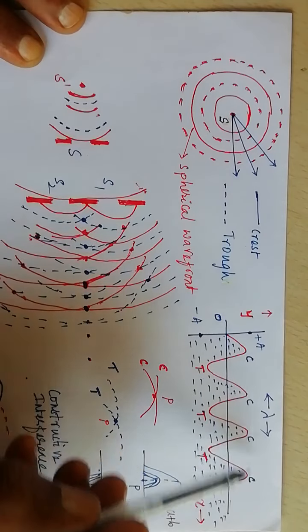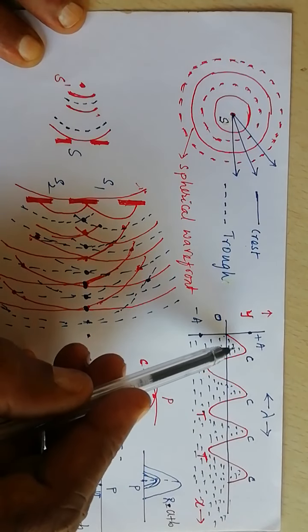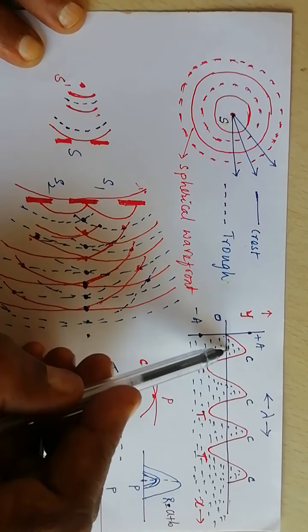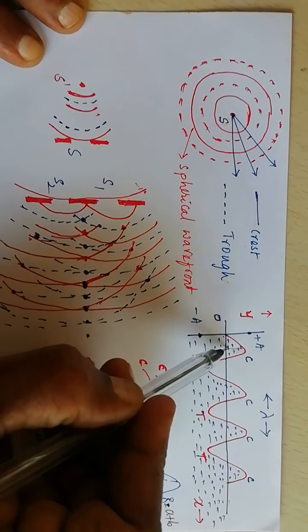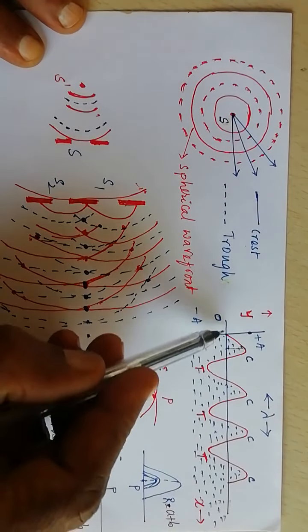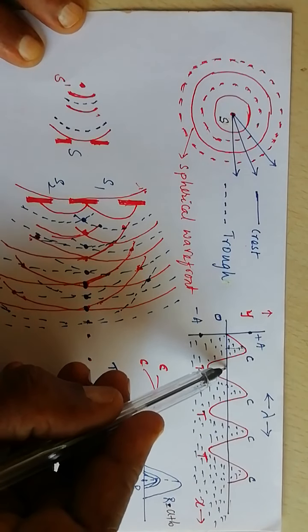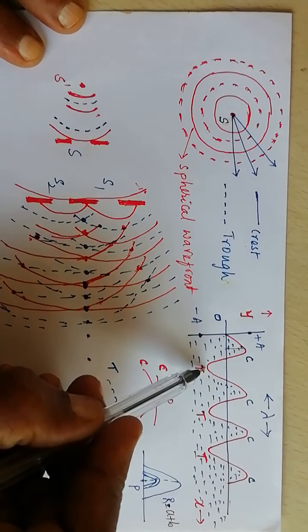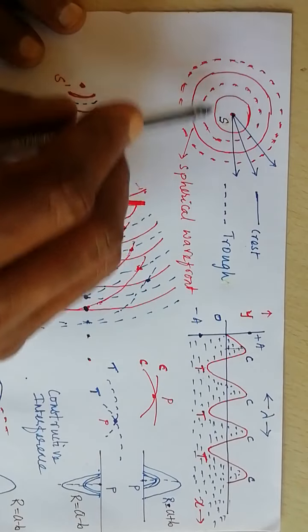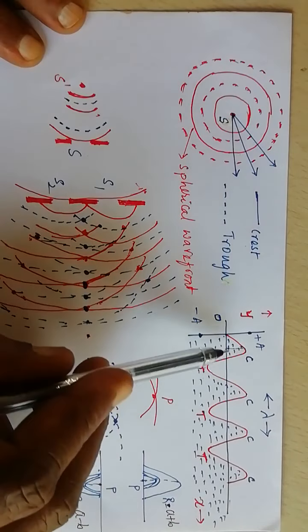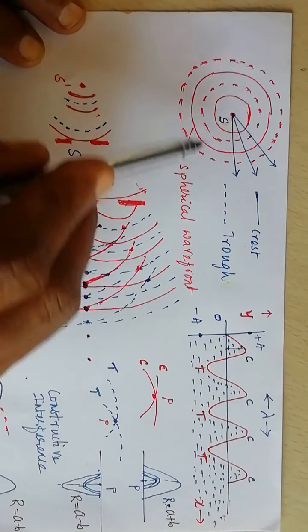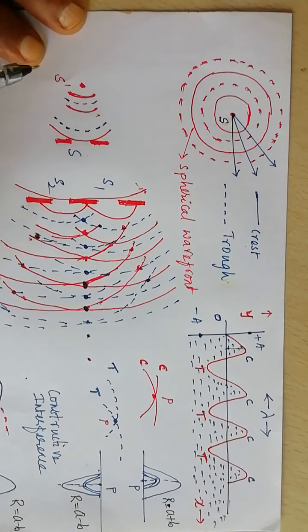In case of crests, the water molecules vibrate about their mean position and rise up from the mean position. Here the water molecules are pushed down below the mean position or equilibrium position. So the circular ripples generated over the surface of the water consist of alternate crests and troughs, but we notice only the crests, that is, the circular ripples advancing away from the point of disturbance.